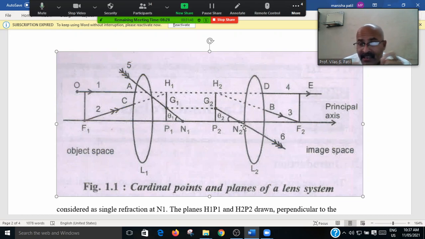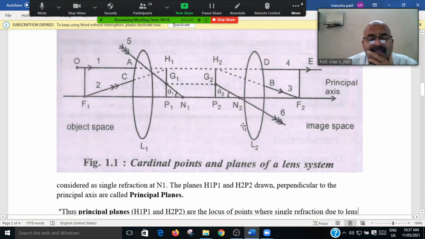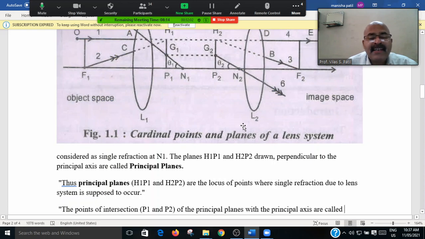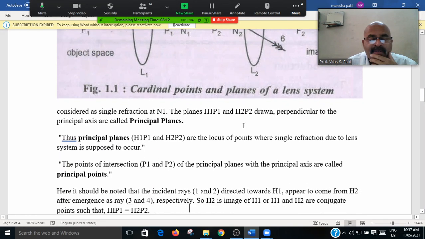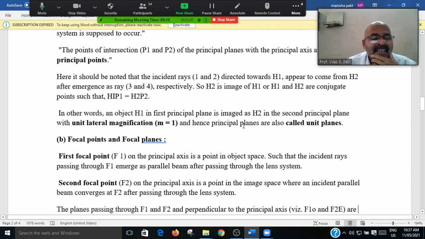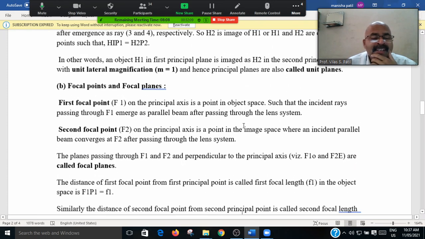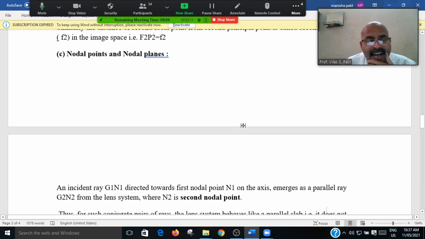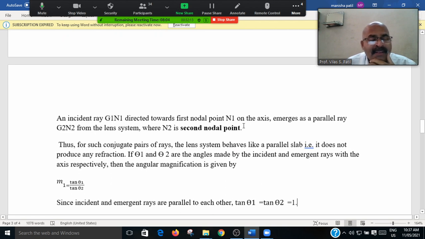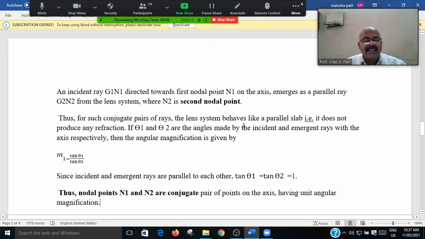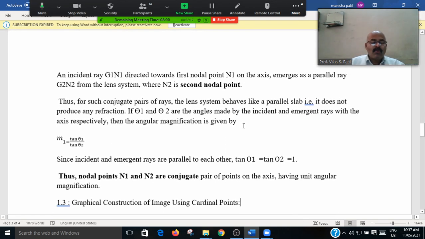And if m1 is equal to tan theta1 divided by tan theta2 is equal to 1, that is, the magnification factor is the same, that will be known as cardinal points. Then those points are known as the nodal points, and the plane through N1 and N2 is known as the nodal plane.